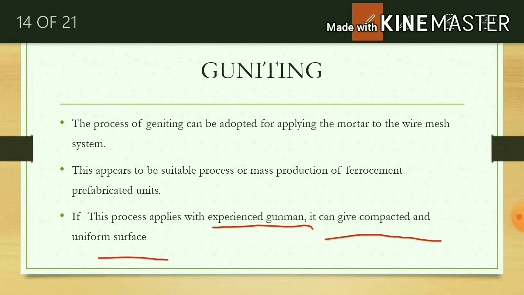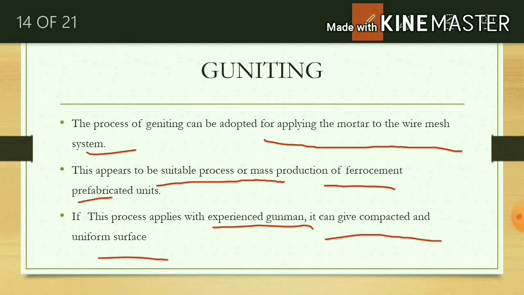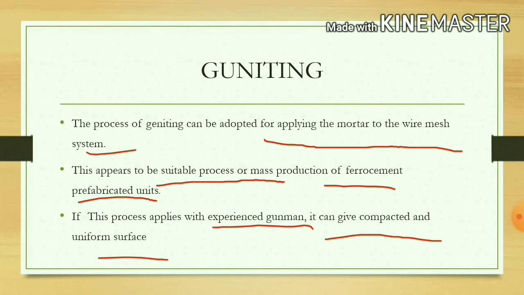This is adapted for applying the mortar to the mesh system. This appears to be a suitable process for mass production of ferrocement prefabricated units.